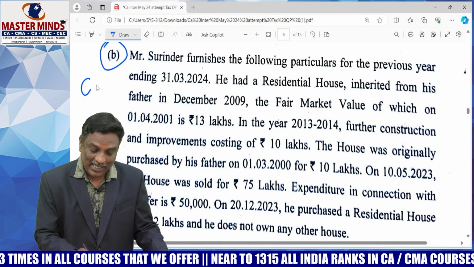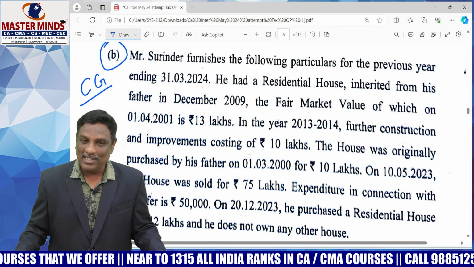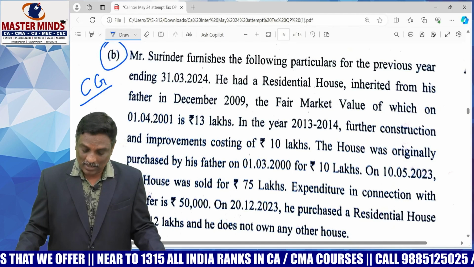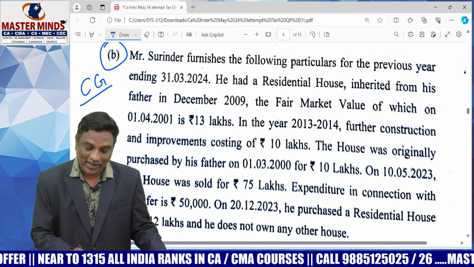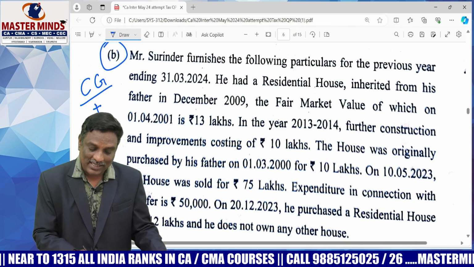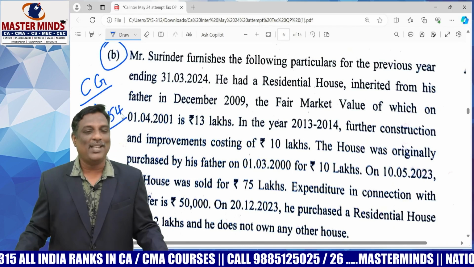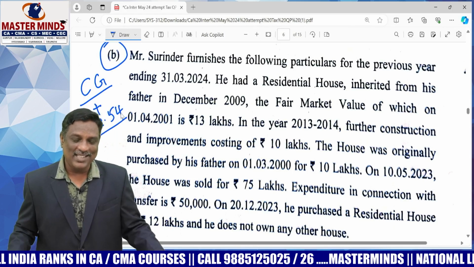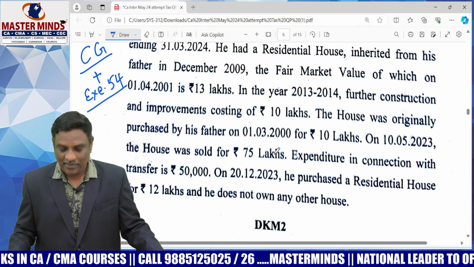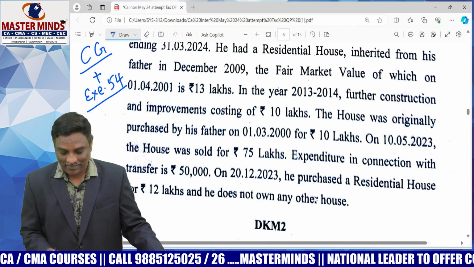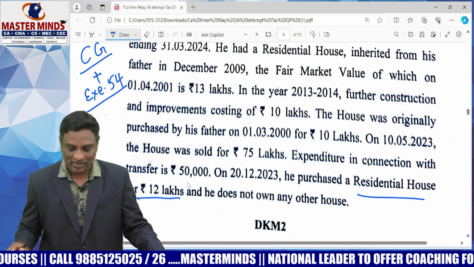This is the capital gain problem. Too easy, too fundamental a problem, and one of the important points here is capital gain with exemption under section 54. That is the most important area, because he reinvested the amount in a residential house property, 12 lakhs rupees.